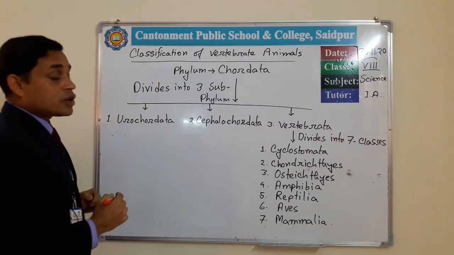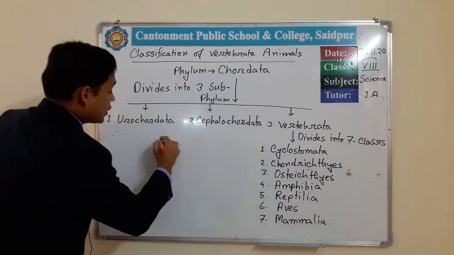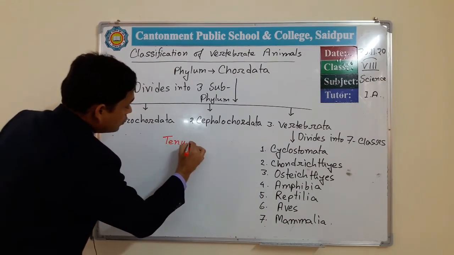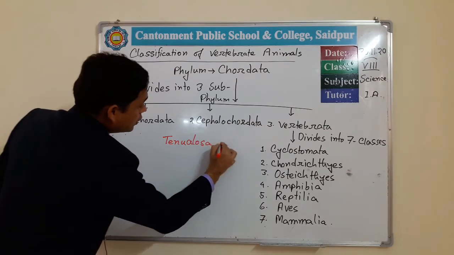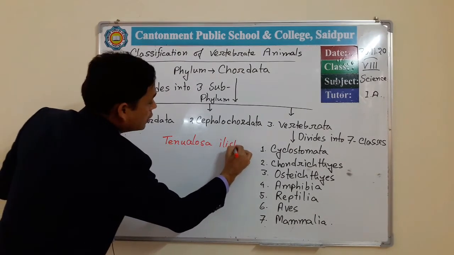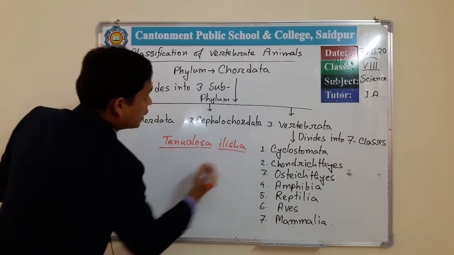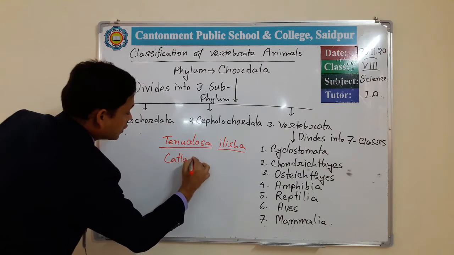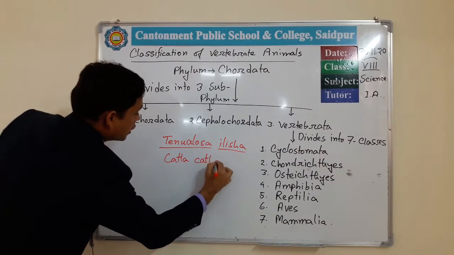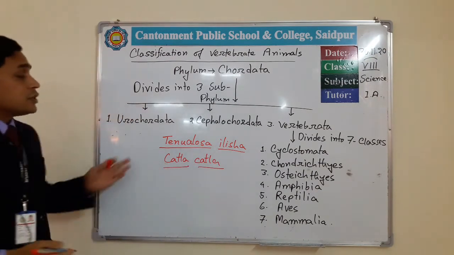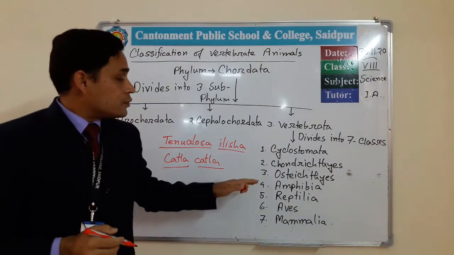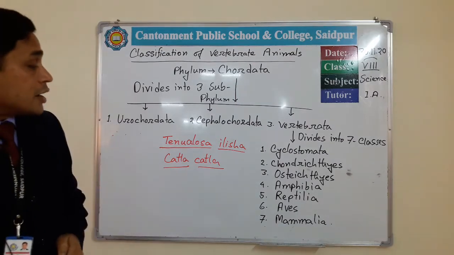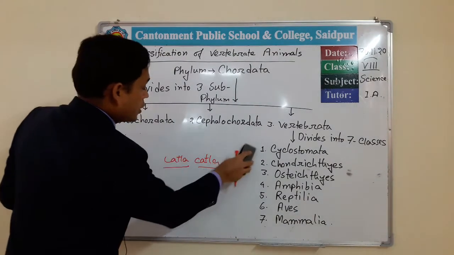Here we can mention our national fish, Tenualosa ilisha, then Katla fish, Katla. So these are examples of the fishes belonging to this class Osteichthyes, and our next class is Amphibia.